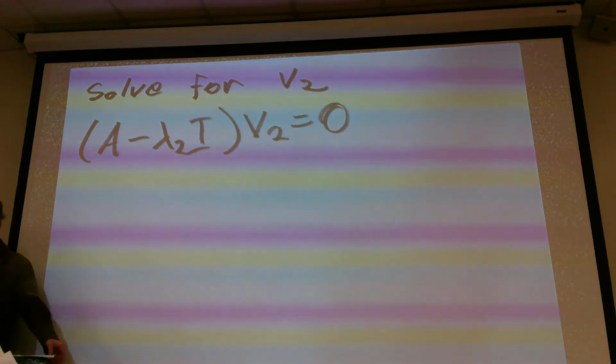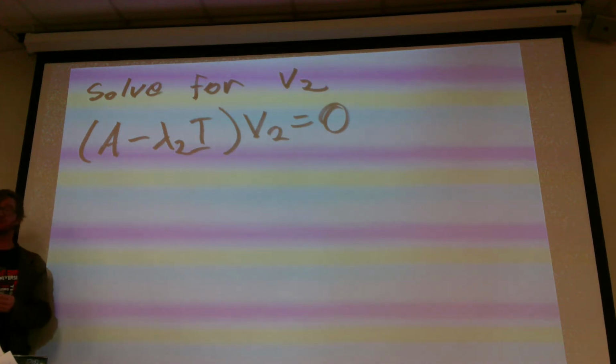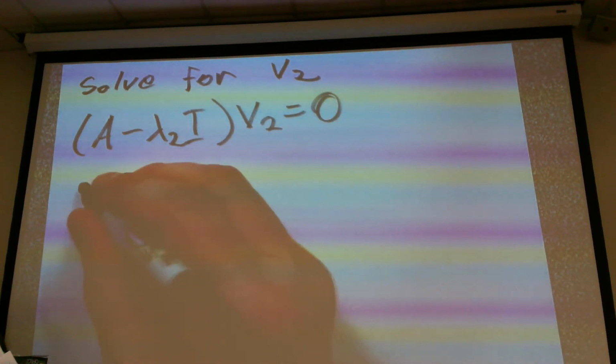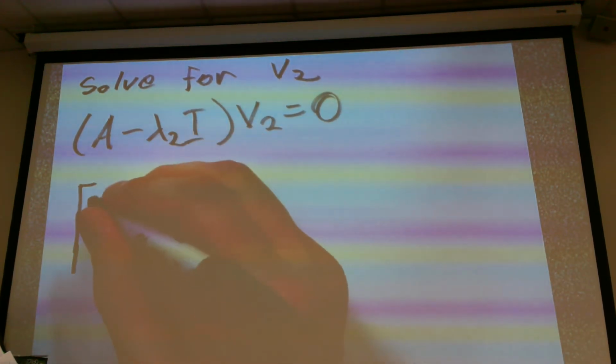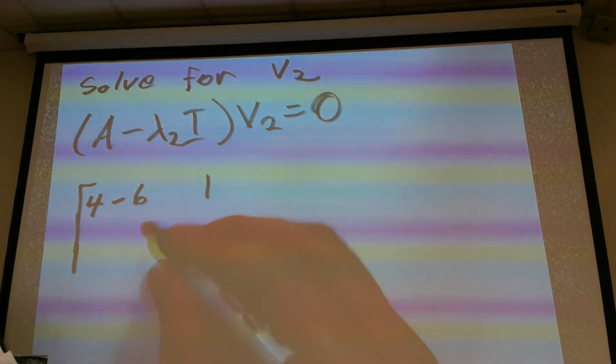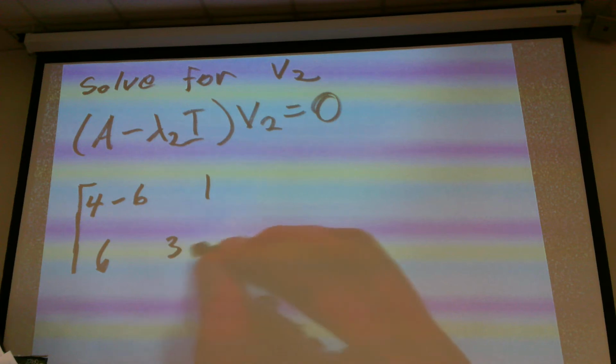Set that equal to 0. Okay, so my lambda 2 is 6, all right? So this becomes now 4 minus 6, 1, 6, 3 minus 6.